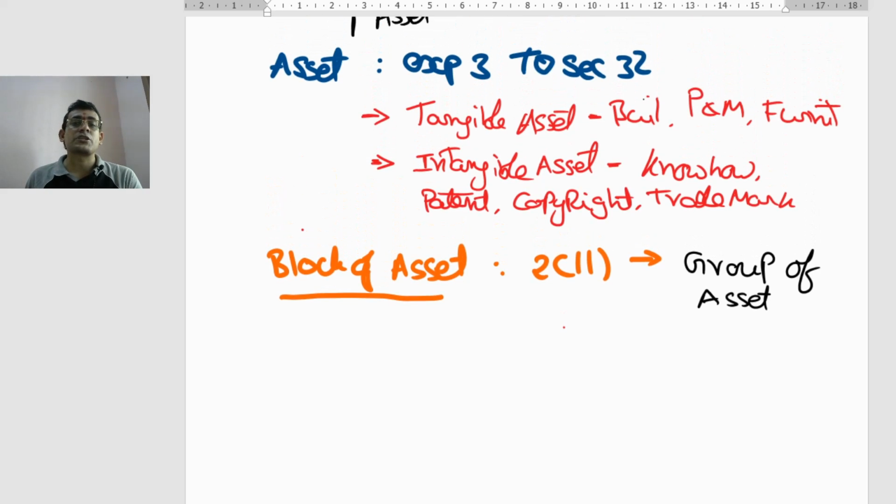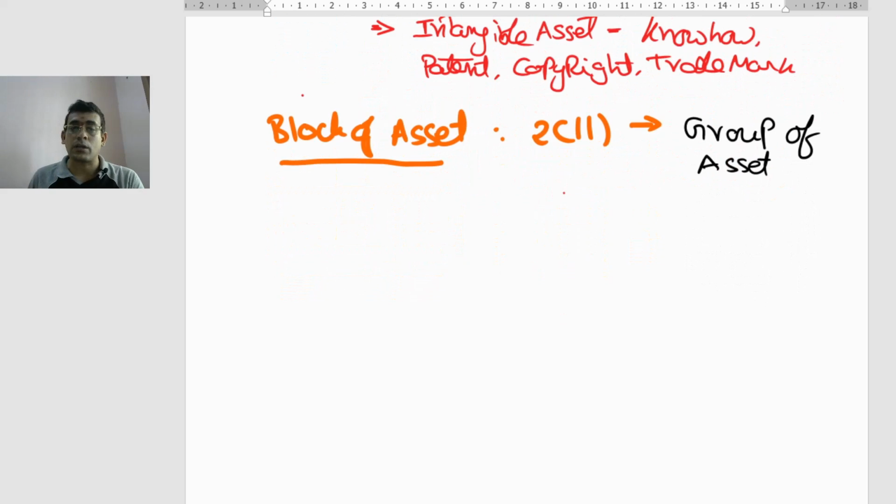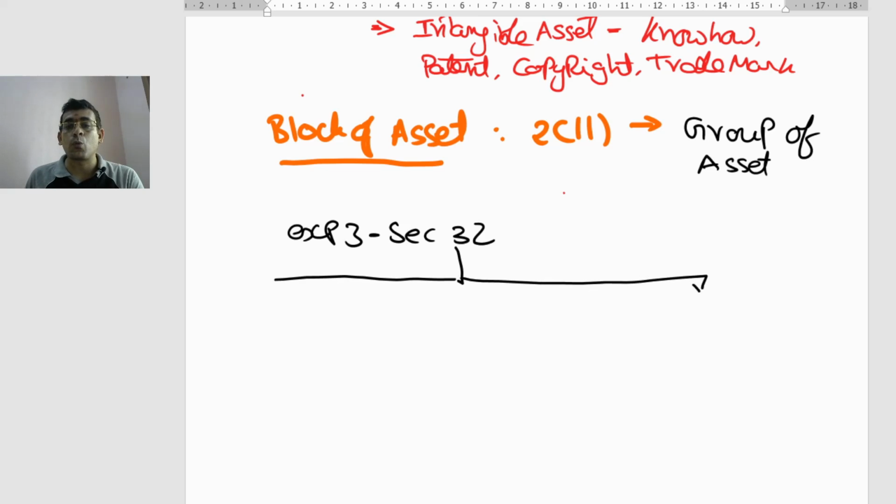What does explanation 3 to section 32 say? Your assets are divided into two categories, or two parameters. What are those?